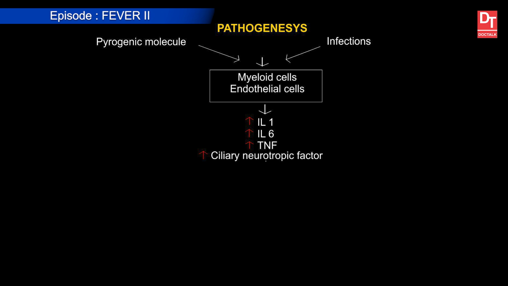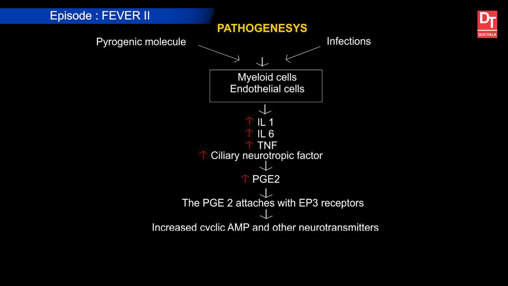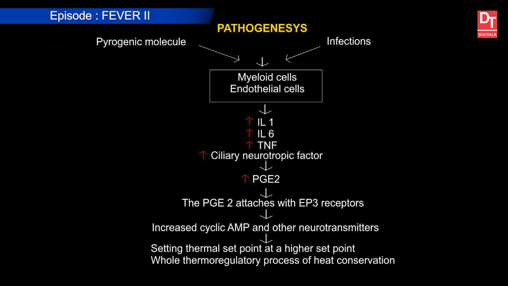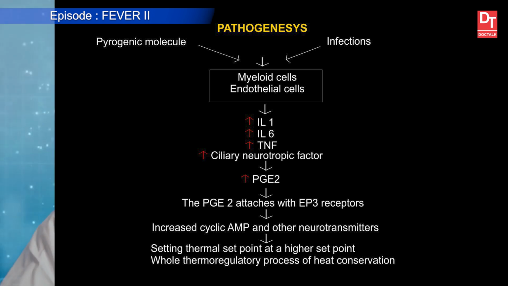These pyrogenic cytokines in turn produce more PGE, prostaglandin E, and this prostaglandin E getting attached with EP3 receptor, stimulating more production of the cyclic AMP and other neurotransmitters, which in turn set the thermal point at a higher set point and immediately started the whole thermoregulatory process like vasoconstriction and so on.